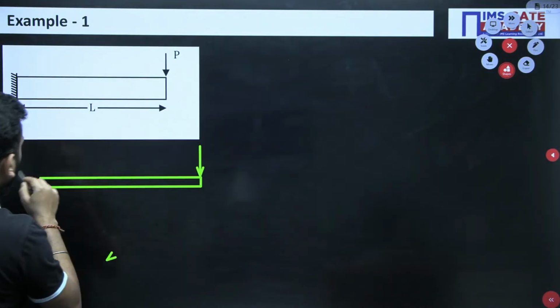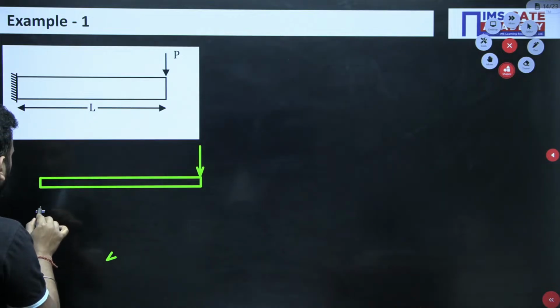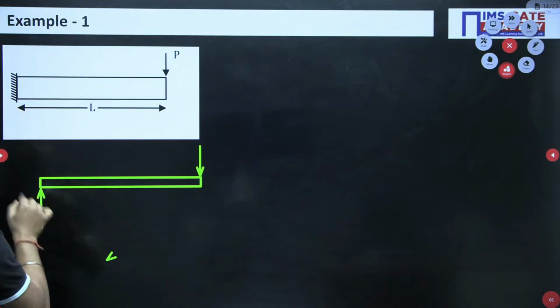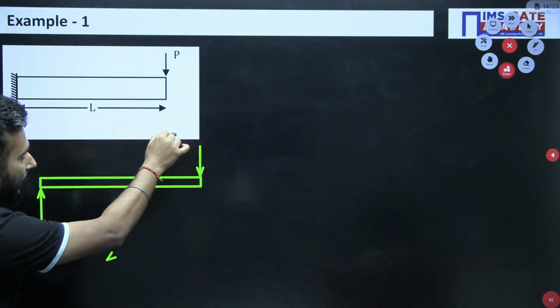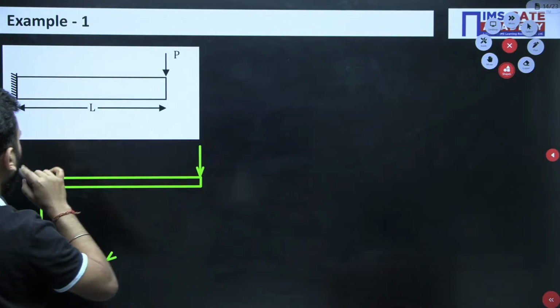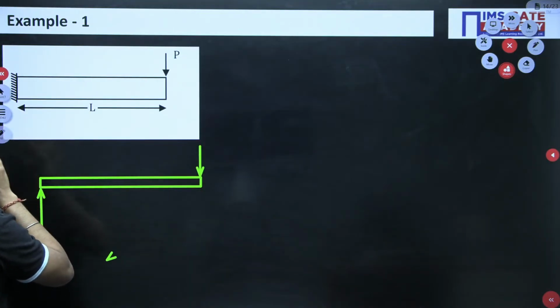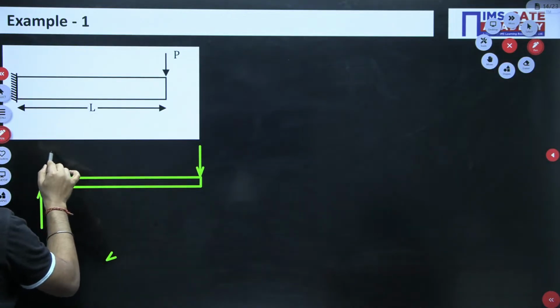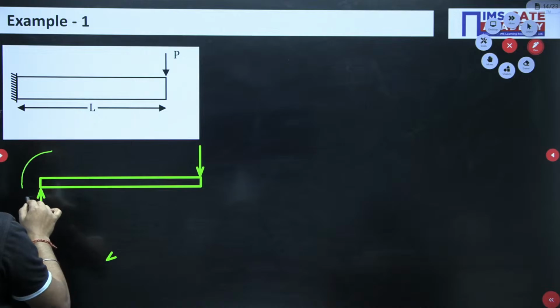Okay. So first, an upward reaction force will develop. If I remove the support, there is an upward reaction, and since the external load P is trying to create a clockwise moment, the resistance will be an anti-clockwise moment.